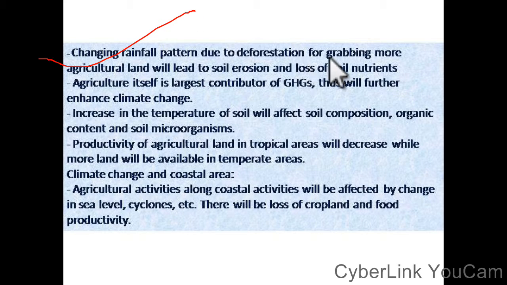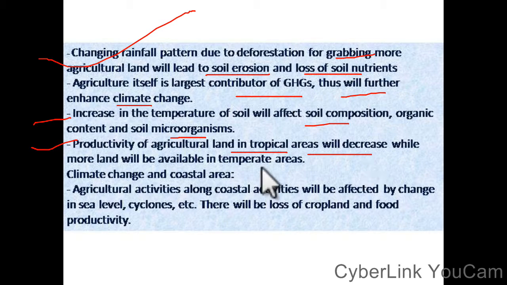Changing rainfall patterns due to deforestation and grabbing more agricultural land will lead to soil erosion and loss of soil nutrients. Agriculture itself is a large contributor of greenhouse gas, which will further enhance climate change. Increase in the temperature of soil will affect the soil composition, organic content and soil microorganisms. Productivity of agricultural land in tropical areas will decrease while more land will be available in temperate areas.